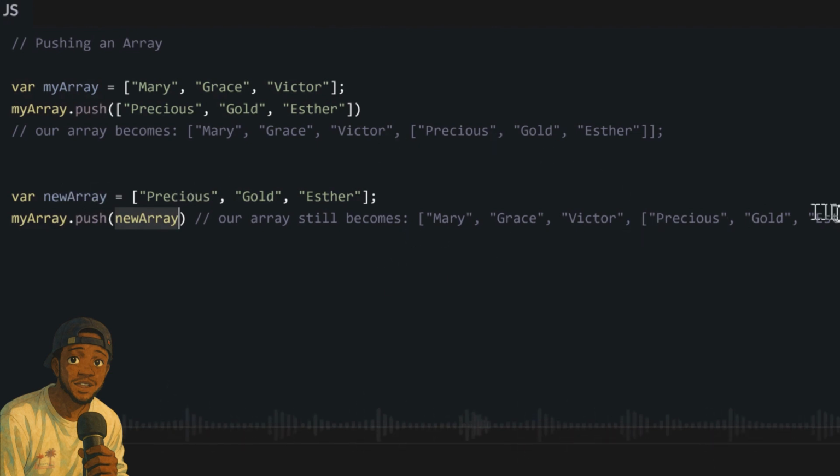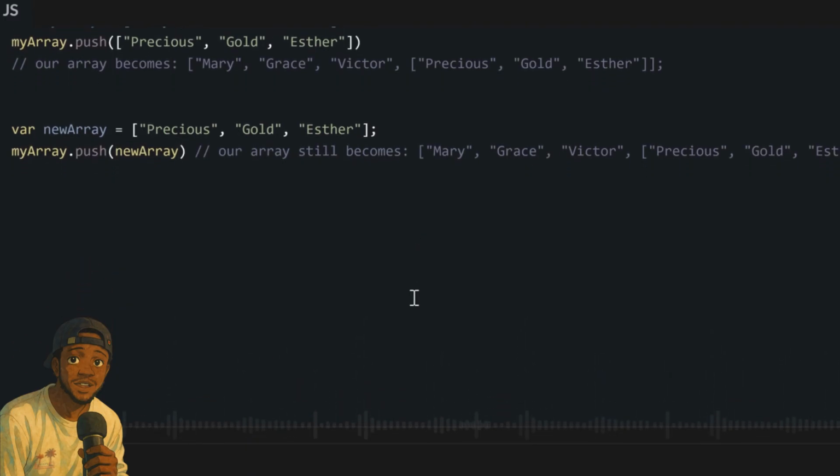If we want to add the data in a new array to the old array, but we don't want it to be an array inside of an array, we will add all of the data inside the array as their own positions inside the old array regularly. Then we go down with what they call spreading. Spreading is very simple. It just means that you add this dot dot dot, what they call an ellipsis, in front of the array inside the .push brackets.